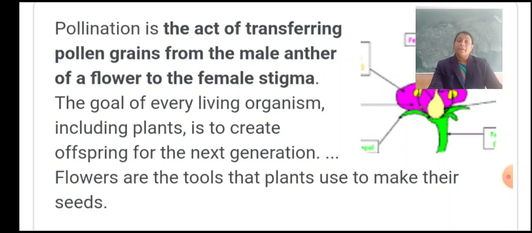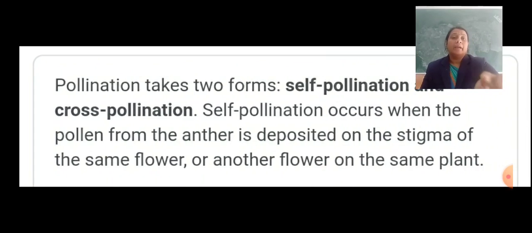So, what is pollination? Pollination is the act of transferring pollen grains from the male anther of a flower to a female stigma. Now, how many types of pollination are there?